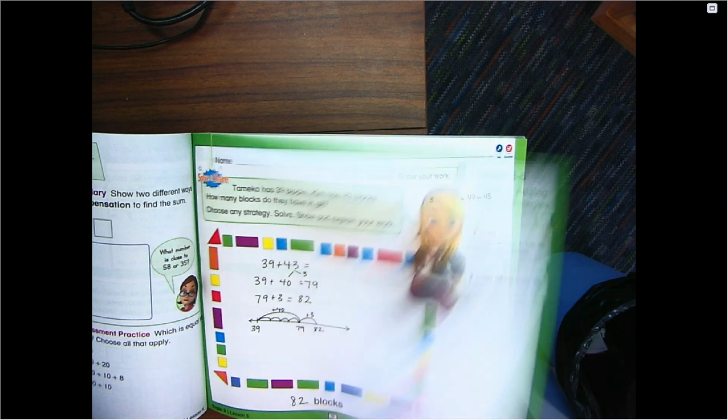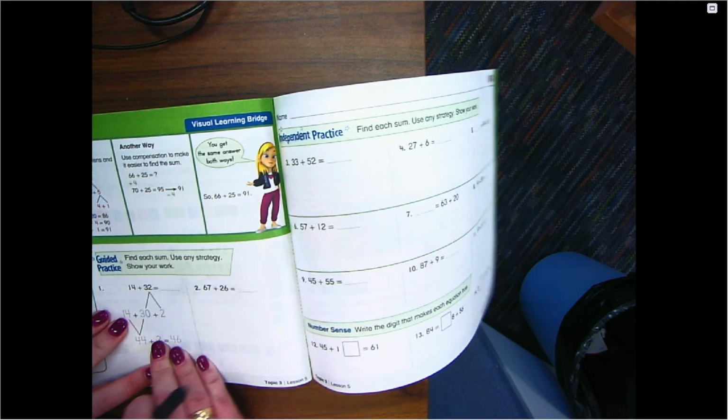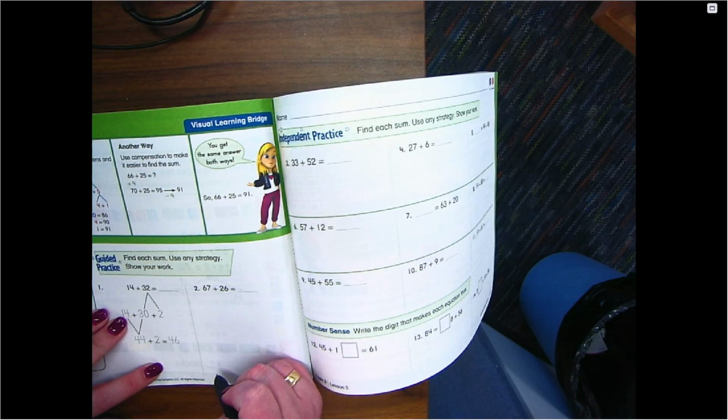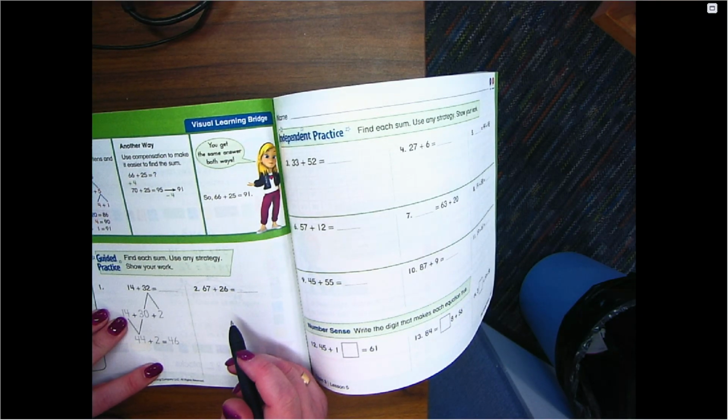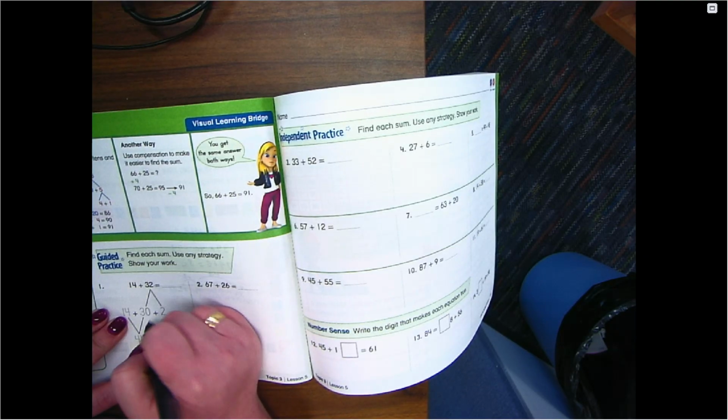When we turn the page, we are using this space to solve using whatever strategy we need to. You should be splitting.